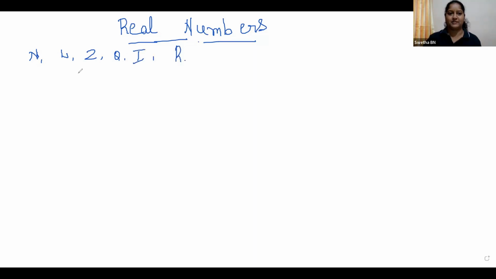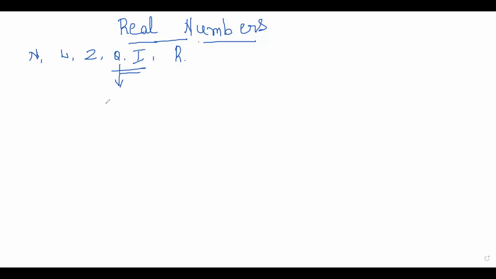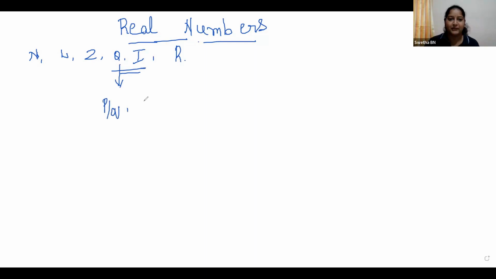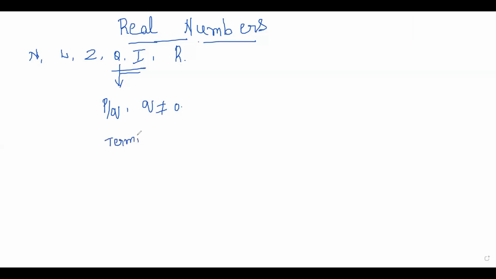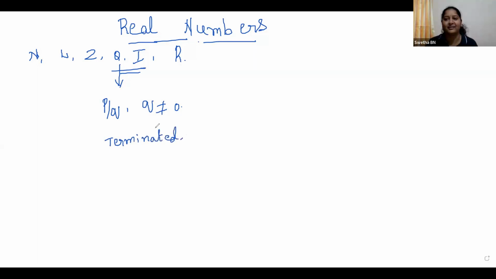Then real numbers. Okay. So what are rational and irrational numbers right now? So what are rational numbers? The numbers which can be put in the form of p by q where q is not equal to 0. Very good. What is the difference between rational and irrational numbers? Rational numbers can be put in p by q, but irrational numbers cannot.